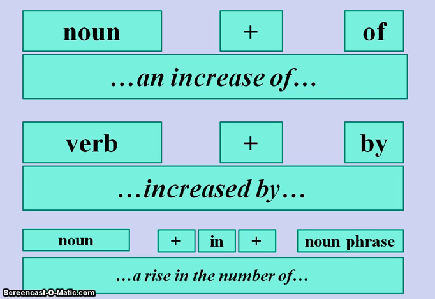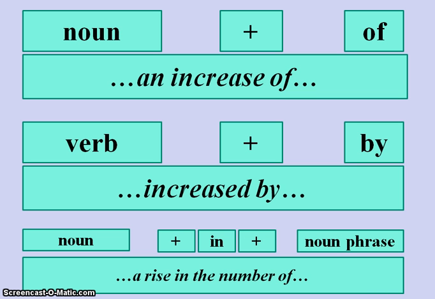And here, the more complicated one. It looks more complicated. Noun plus of: an increase of 20%. Verb plus by: increased by 20%. No change in the meaning, exactly the same meaning. And the final one, noun plus in plus noun phrase.